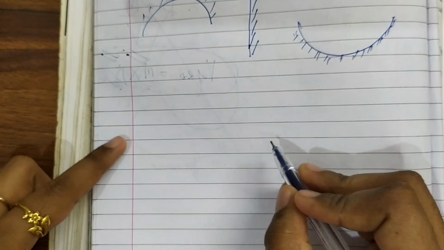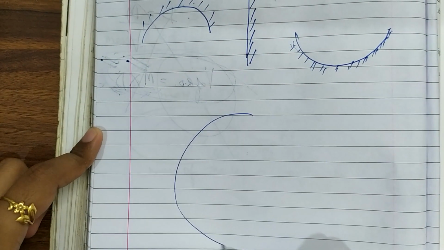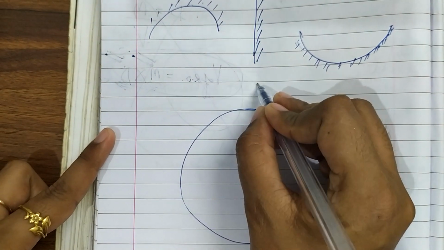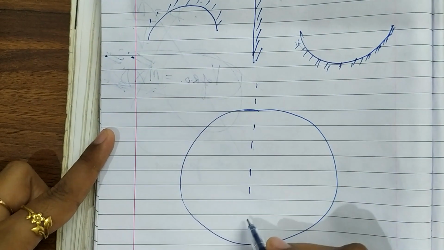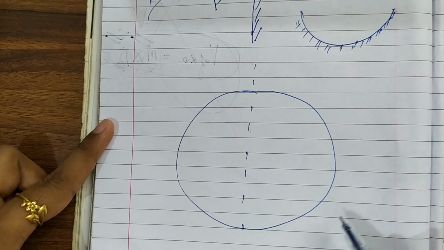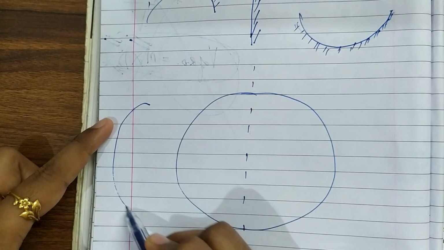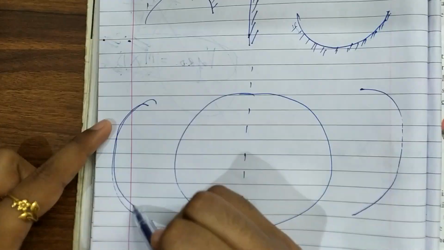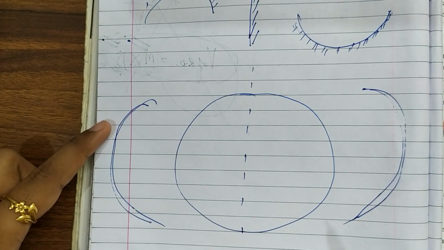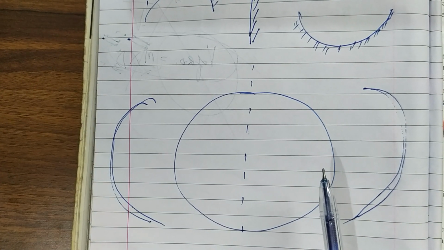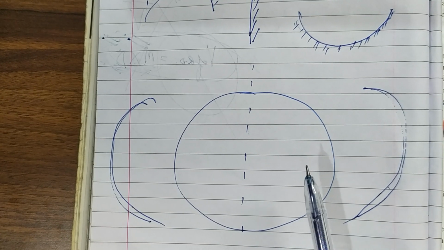Suppose this is your hollow sphere, and if you divide or break this sphere from here, you will get two parts like this. One part will be like this and the other part will be like this. And they are the curved parts. Same way, curved mirrors are also known as spherical mirrors.